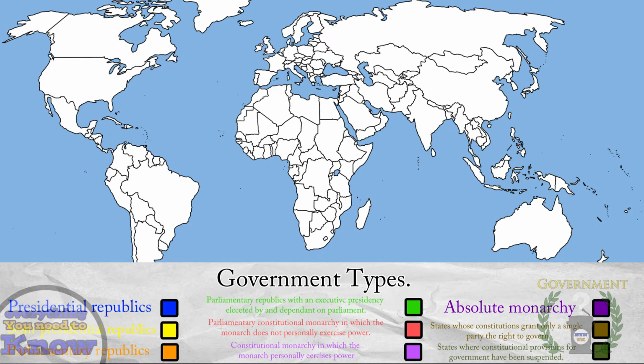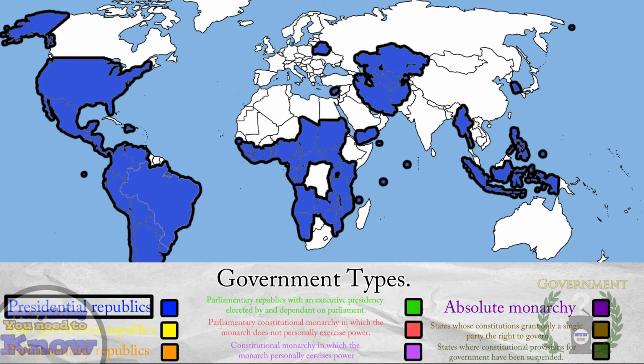The most common form of government in the world is the presidential republic. It is the first governmental form we're going to be looking at in this video, and it is also represented in blue on the map. Notable countries with a presidential republic are the United States, Mexico, Brazil, Iran, and the only European country, Belarus.